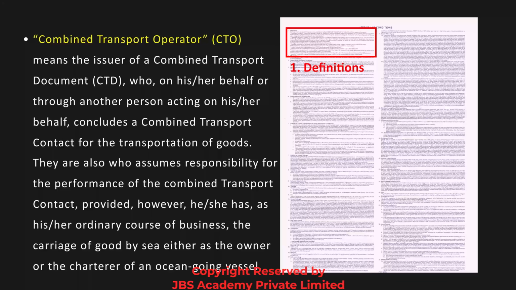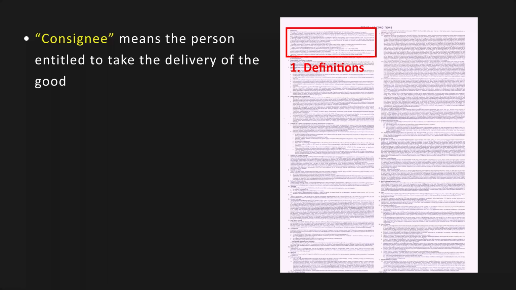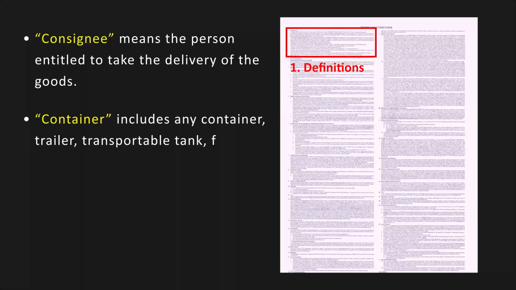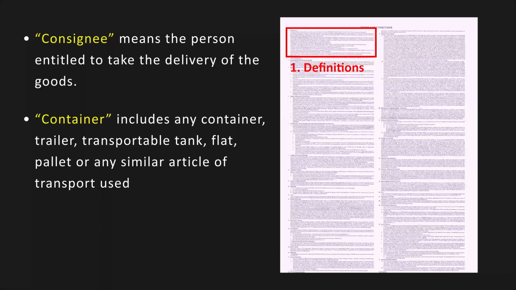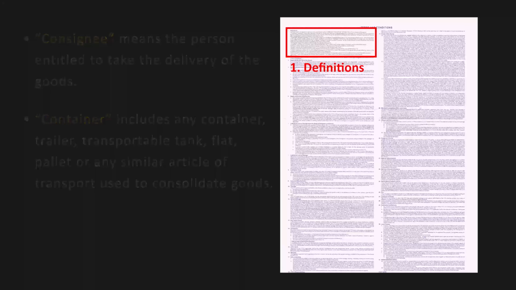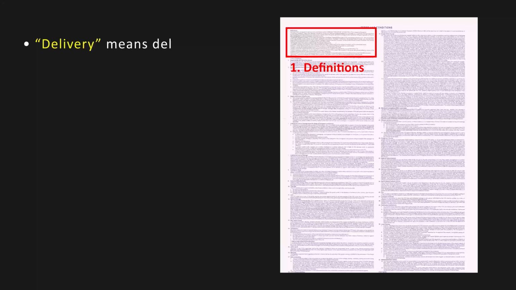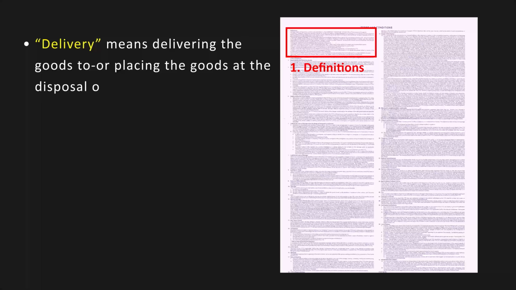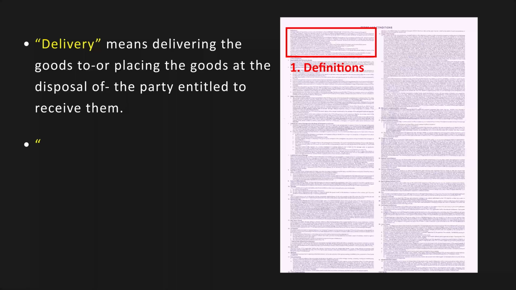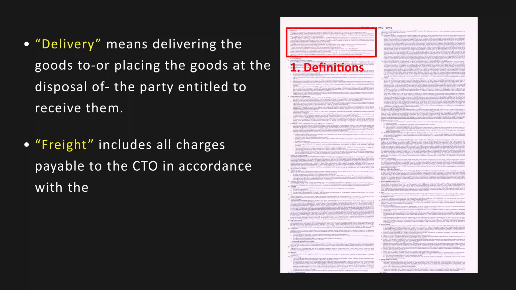Consignee means the person entitled to take the delivery of the goods. Container includes any container, trailer, transportable tank, flat, pallet, or any similar article of transport used to consolidate goods. Delivery means delivering the goods to or placing the goods at the disposal of the party entitled to receive them. Freight includes all charges payable to the CTO in accordance with the applicable tariff.